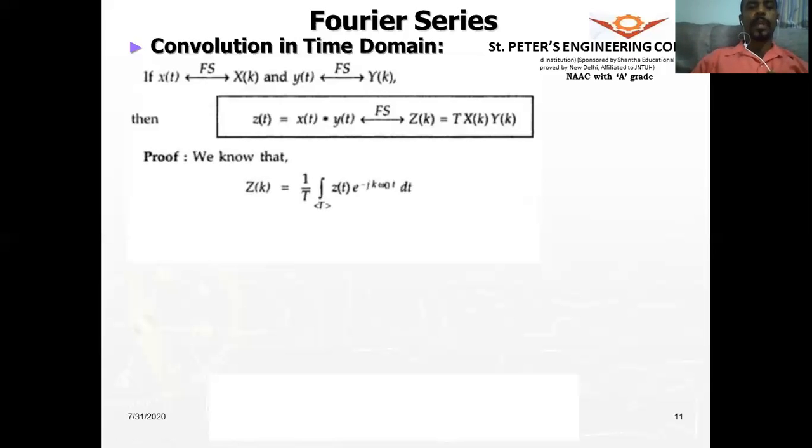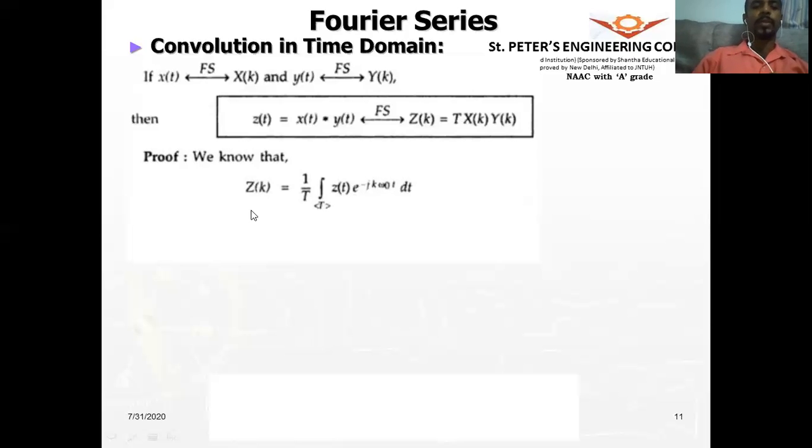So z of k, which are the complex Fourier series coefficients, are given by this formula: 1 by T over 1 period z of t e to the power of minus jk omega naught t dt. Always remember the Fourier series coefficients will come with an integral, and the exponential term will have a minus.